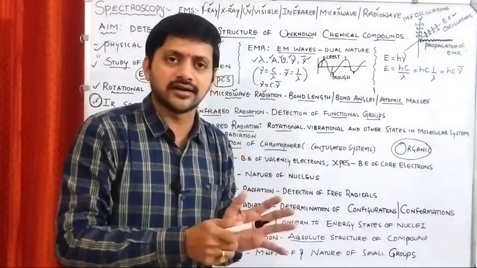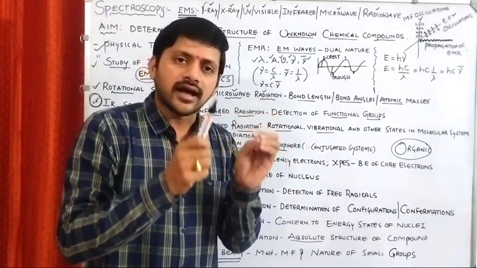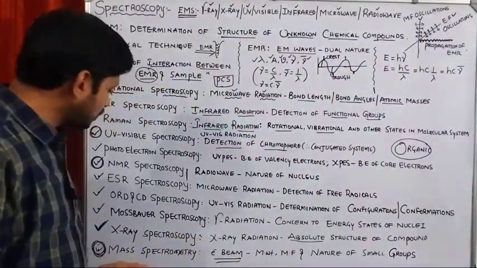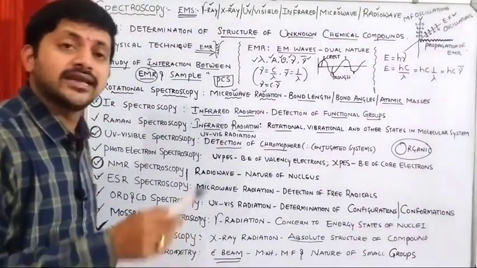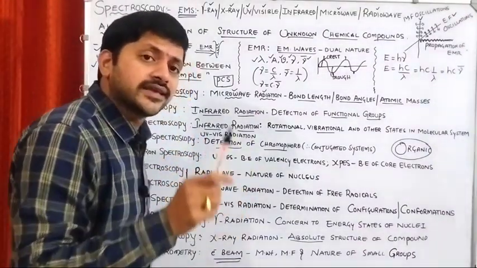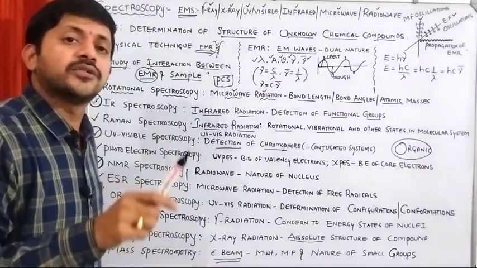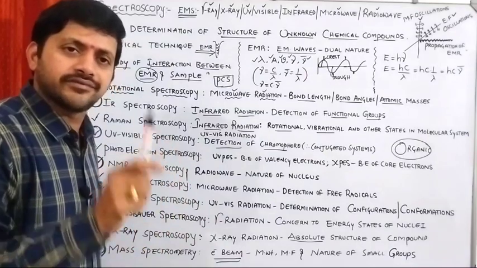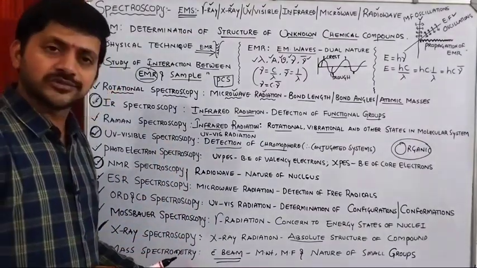Right? In this regard, I have already given the complete information about the mass spectrometry technique. Nearly, I prepared 17 videos in the form of 17 parts. Soon you are going to get all the 17 parts related to mass spectrometry.